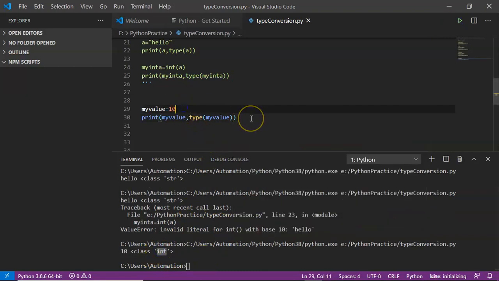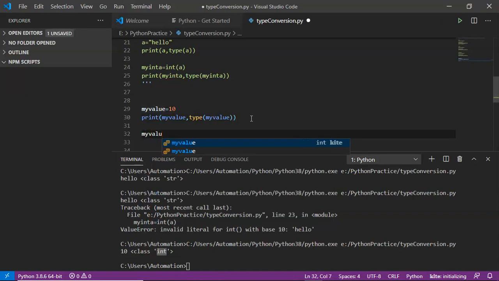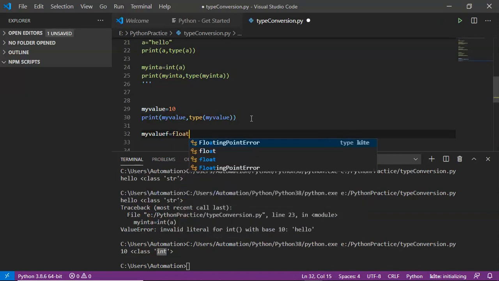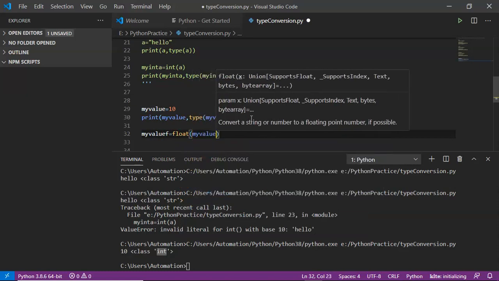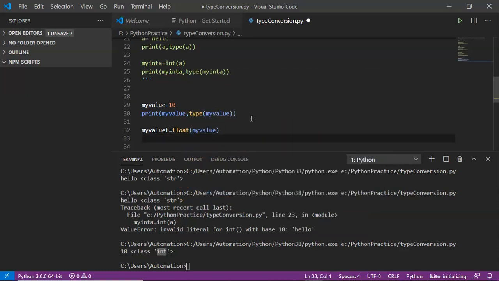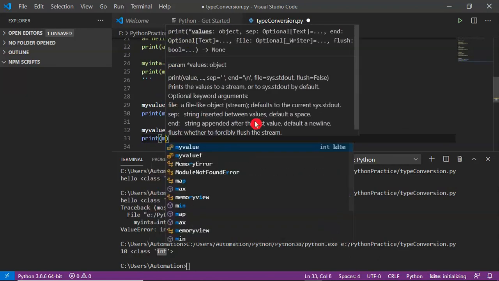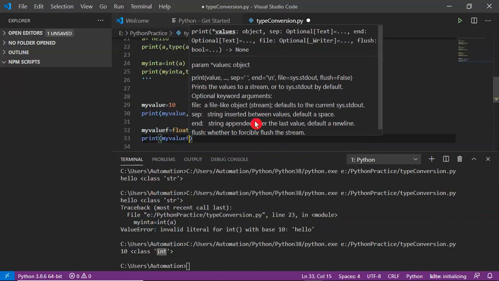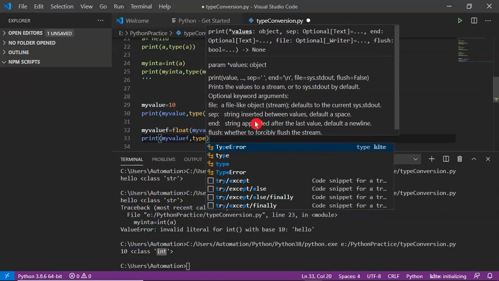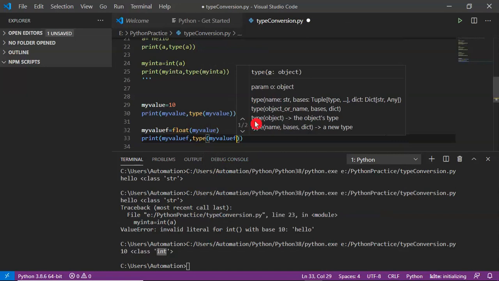Now what I am doing is my value f equals float of my value, so that while assigning my value to my float f variable, we are converting that into float. Now let me print my value f and then the type of my value f.